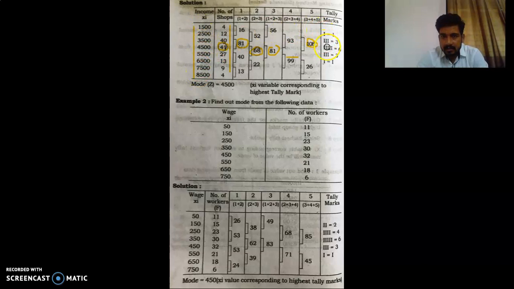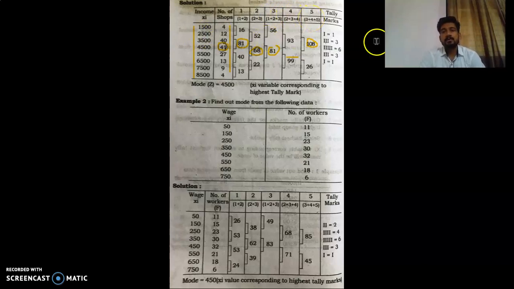The highest tally mark is 6, which belongs to 4500. So the answer of mode for us is now 4500. What we did here, we prepared a table and followed it as per the steps. First is 1 plus 2, then 2 plus 3, then 1 plus 2 plus 3, then 2 plus 3 plus 4, then 3 plus 4 plus 5.